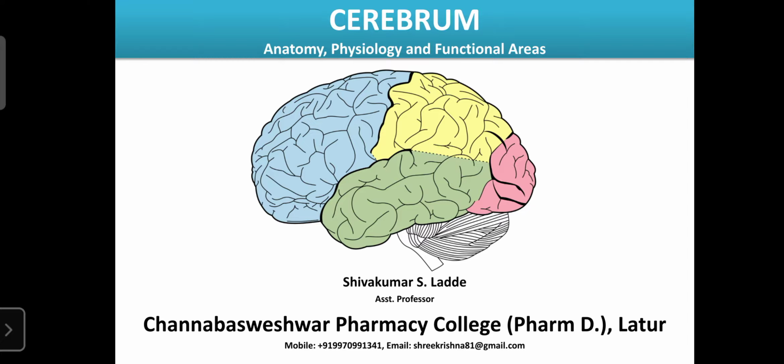Then only the pituitary gland secretes various hormones, and those hormones act on the various endocrine glands of the body. Then according to that only those glands work. So that's why the hypothalamus is known as the master of the master.